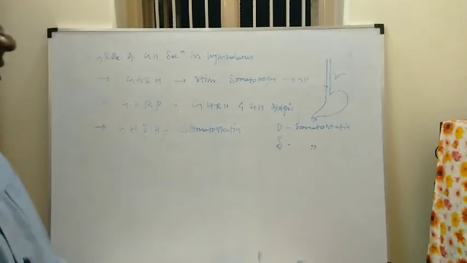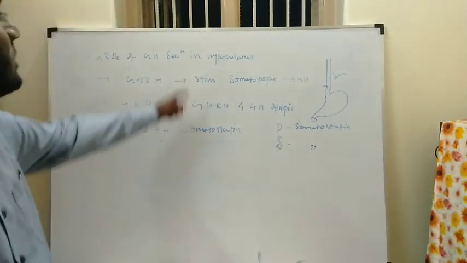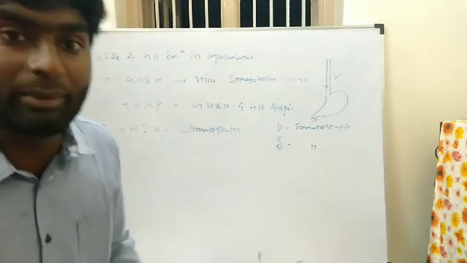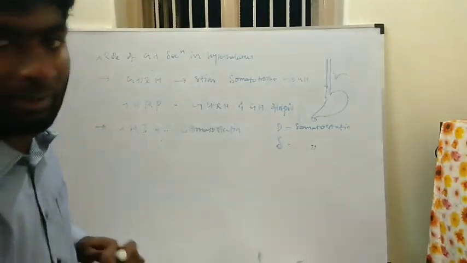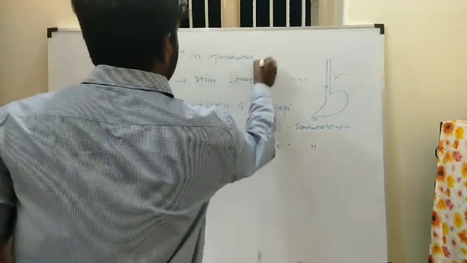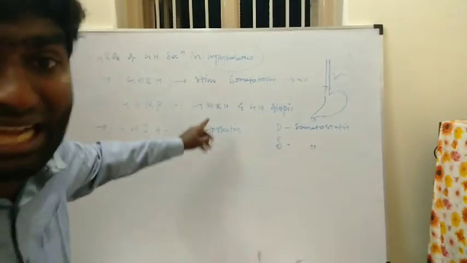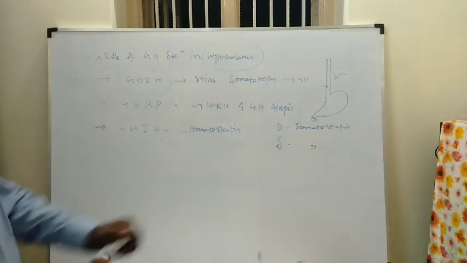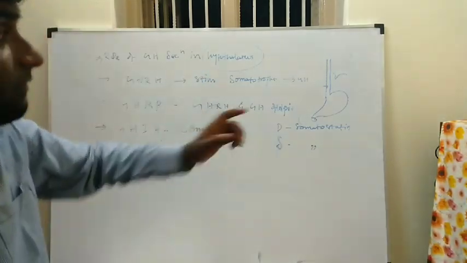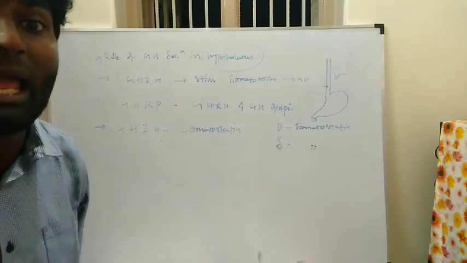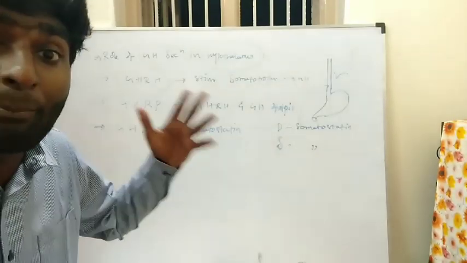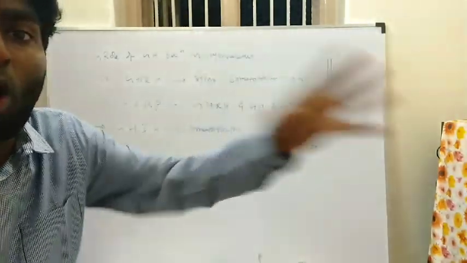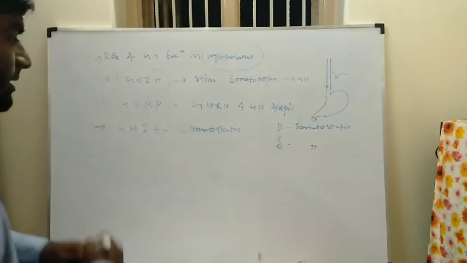Okay. So next, how are these hormones transported into the anterior pituitary? These are secreted in the hypothalamus. How are these hormones transported into the anterior pituitary? I already told you that the hormones are transported from the hypothalamus to the anterior pituitary by the hypothalamo-hypophyseal portal blood vessels.